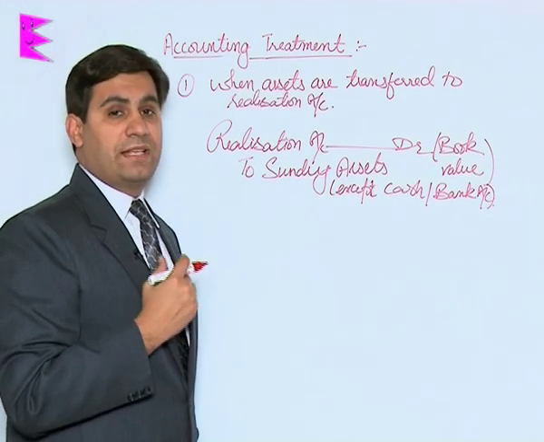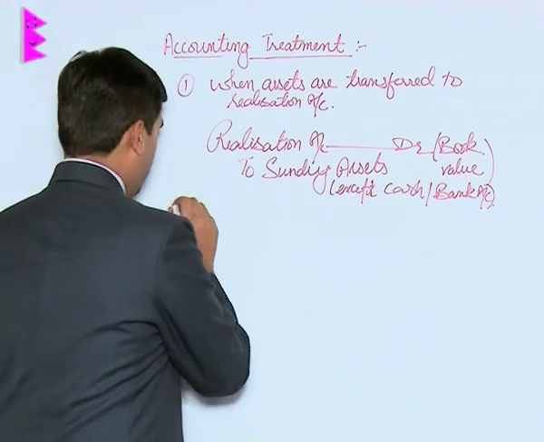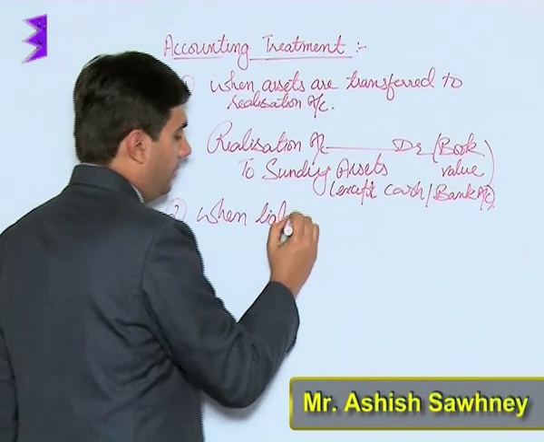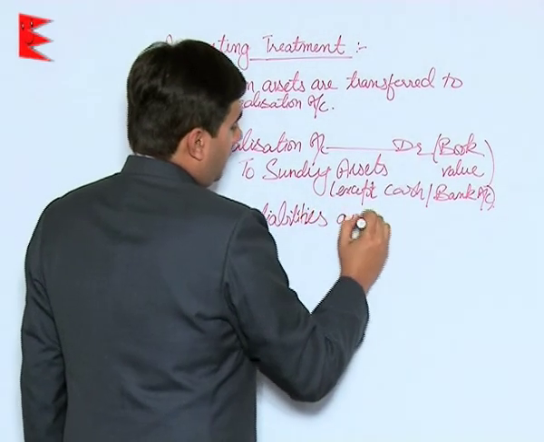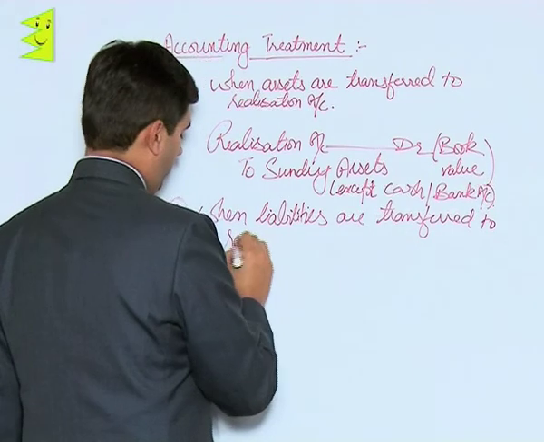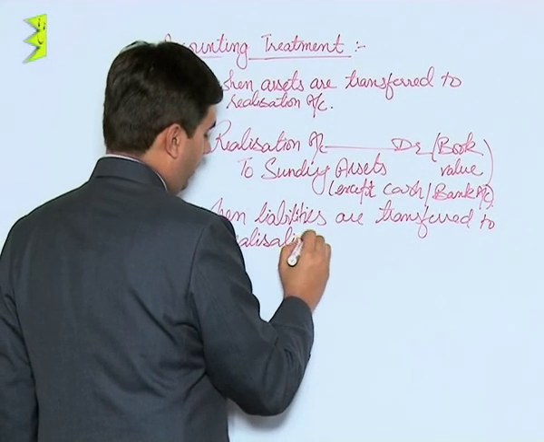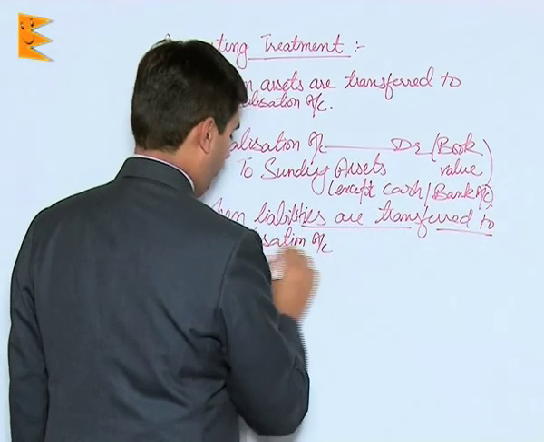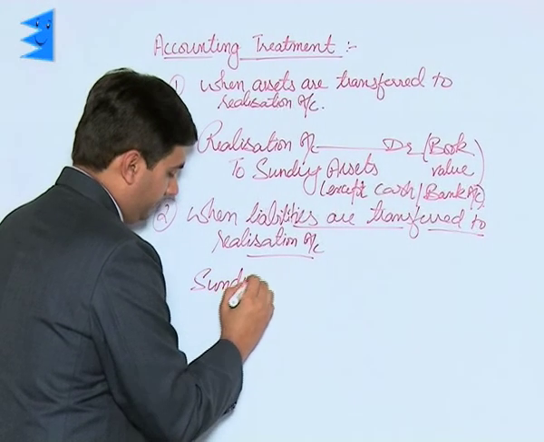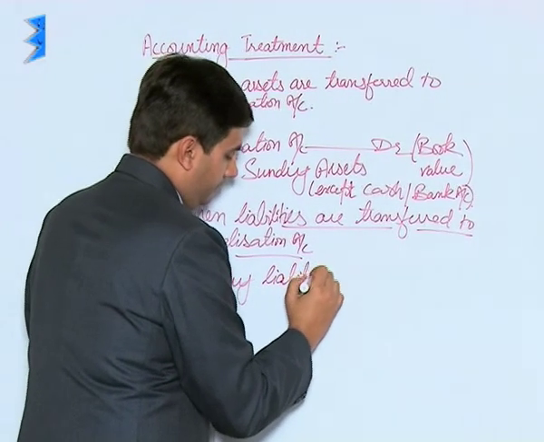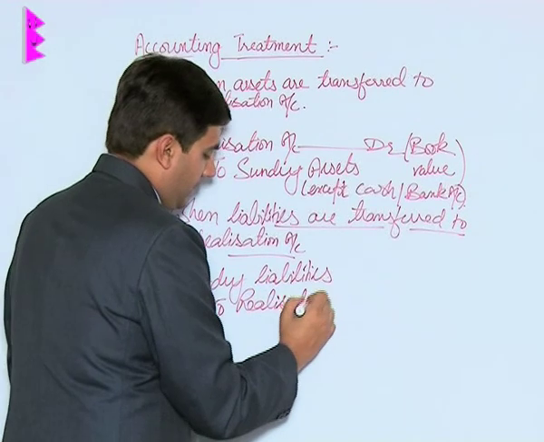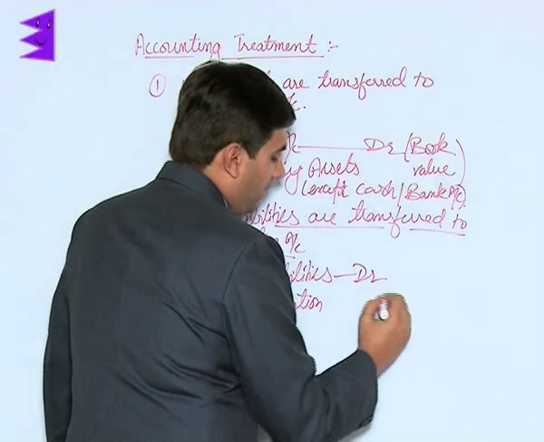Now students, the other part or the vice versa part of this is when the value of liabilities is transferred to realization account. The journal entry for this would be, when liabilities are transferred to realization account, the entry would be sundry liabilities to realization. Remember, it would be at book value